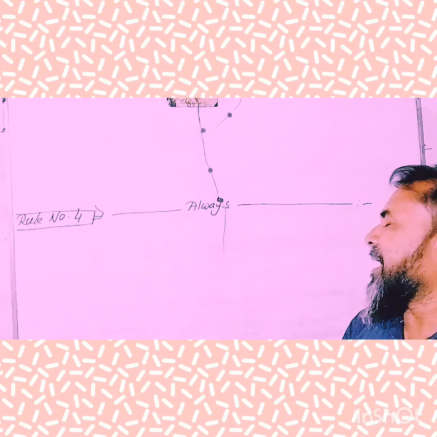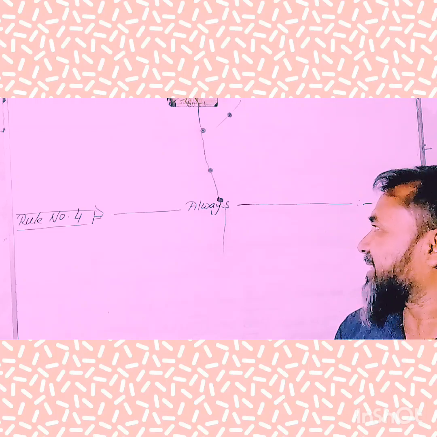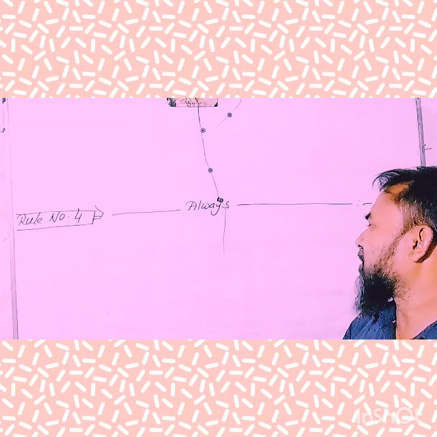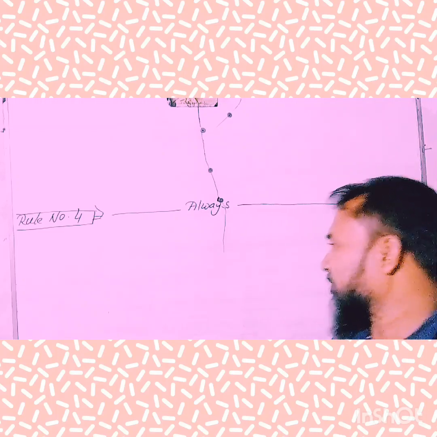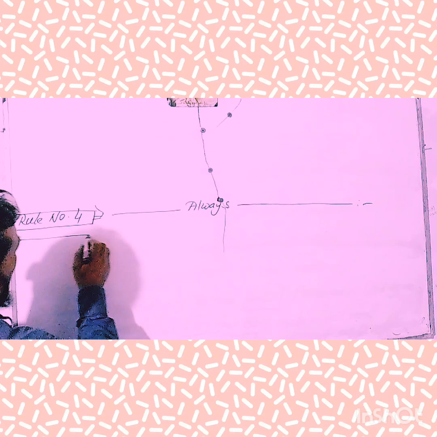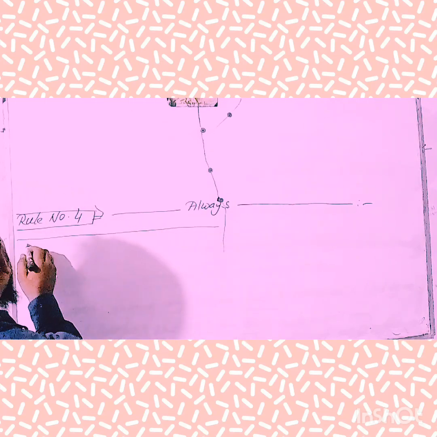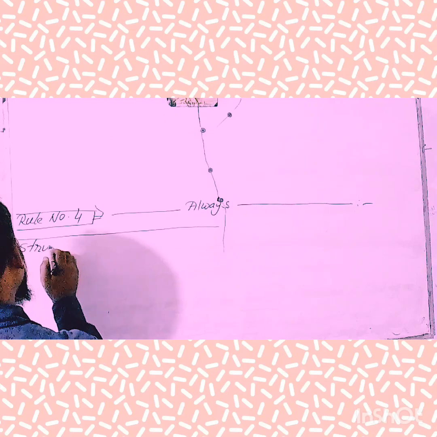The starting word must be "always". If you notice this prerequisite, you'll have to follow this structure. Take a look at the board and try to note it instantly.